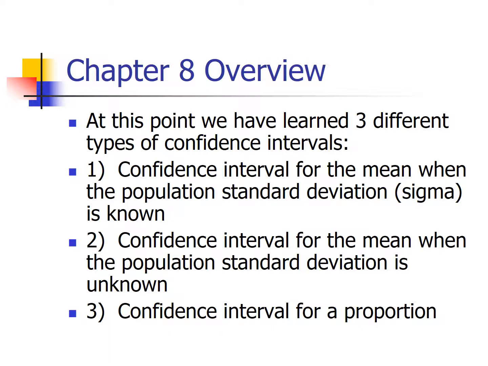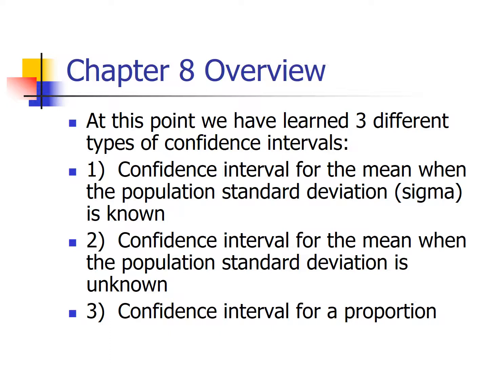So in terms of our decision flowchart, when we're reading a word problem on a test, and we're trying to decide which of these 3 we should be using, the flowchart first is a decision. Is it a confidence interval for a mean, or is it a confidence interval for a proportion? Now, a lot of times you can look for that buzzword, percent or proportion, and that tells you that you're doing a confidence interval for a proportion. But that's not 100% perfect strategy.